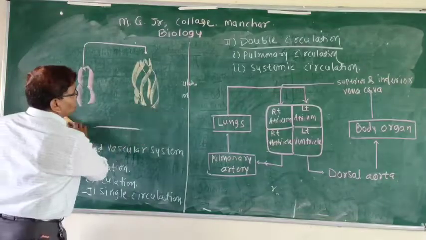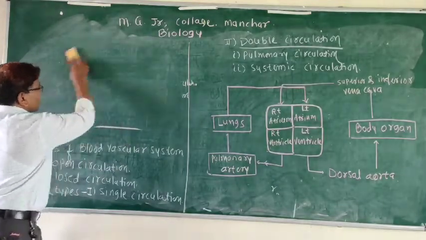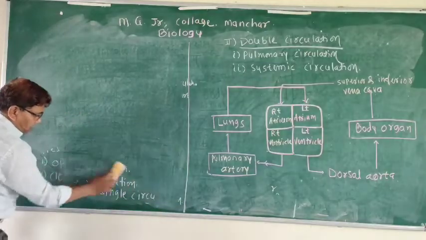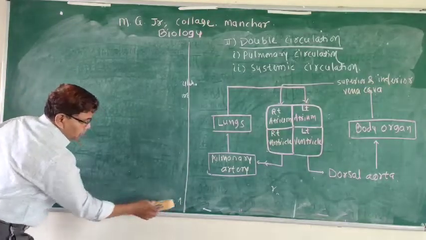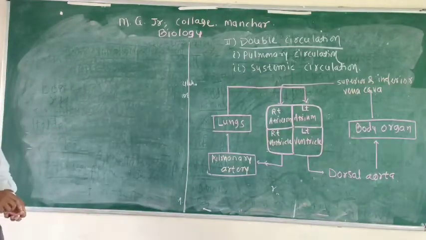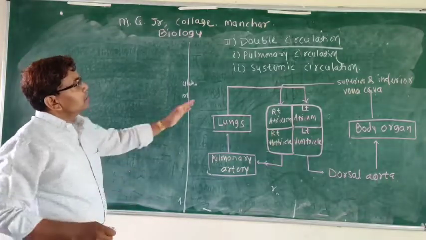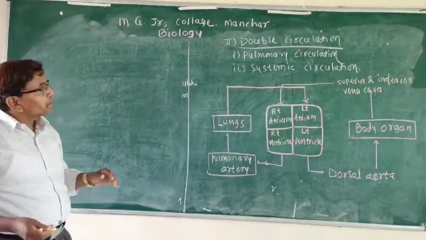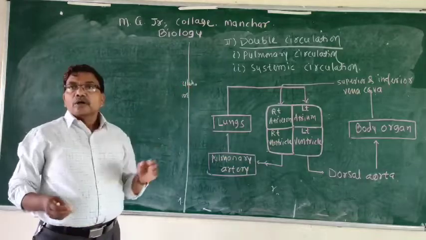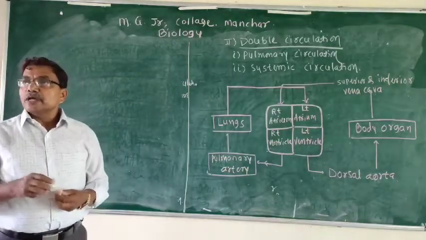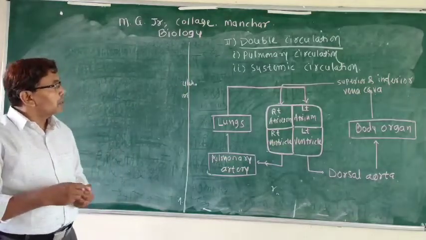Then the closed type of circulation observed in the higher organisms. In the case of human beings, double circulation is observed. Double circulation means that at the time of circulation, the blood enters the heart two times.